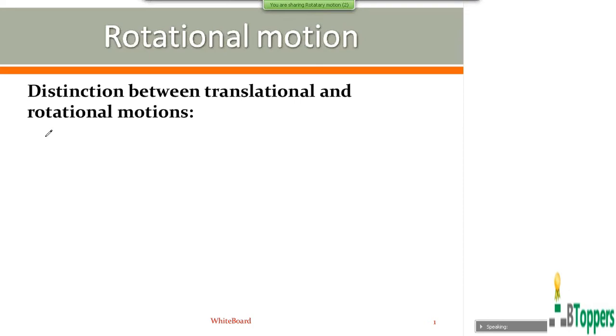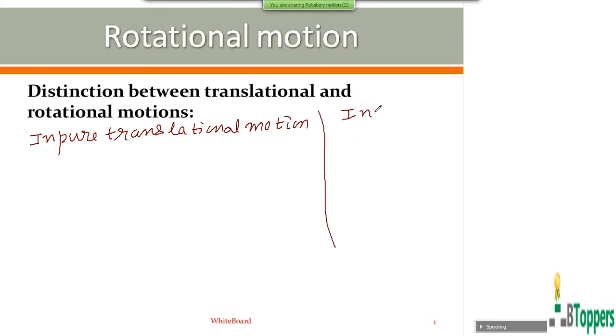Now there is a similarity between the equations of motion for rigid body in pure translatory motion and the equations of motion for rigid body in pure rotational motion.